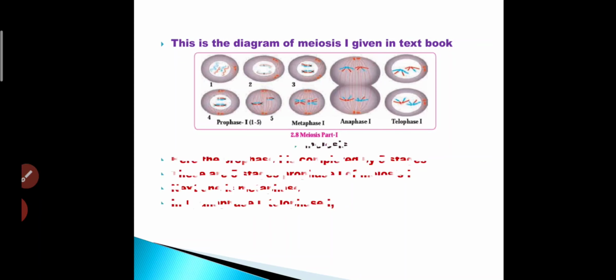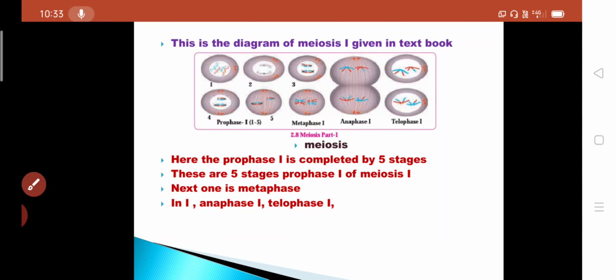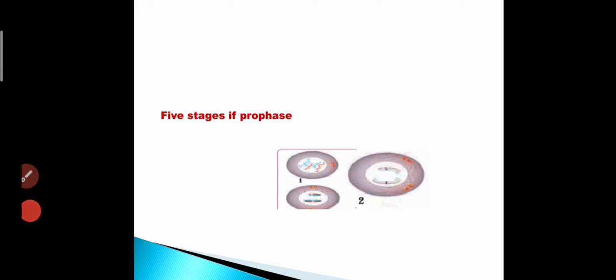After these comes the metaphase, and then anaphase and telophase. Here there are 5 stages in the prophase.